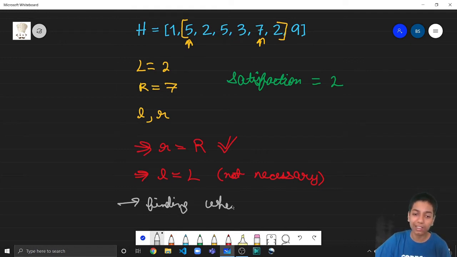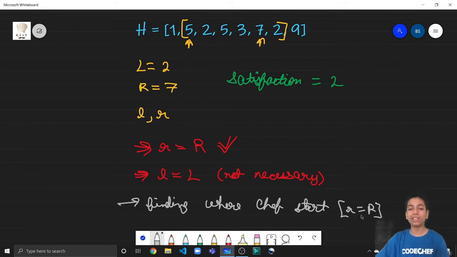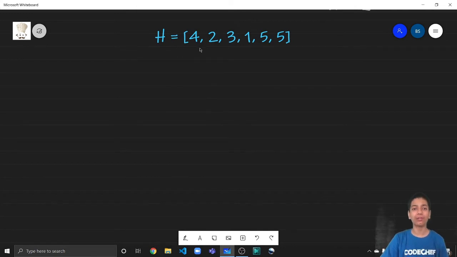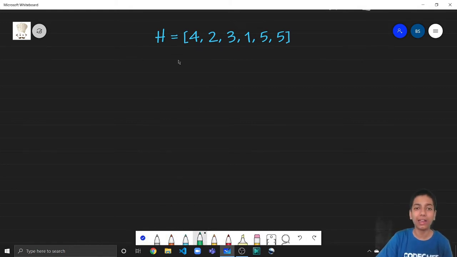finding where Chef starts. If we find where Chef starts, and this is when we are taking small r equal to capital R, we do not need to find the right bound, we only need to find the left bound, basically where he is starting from. And in that case, what's the maximum satisfaction he can get? Here I have taken another array of heights: 4, 2, 3, 1, 5, 5. Now this was a prerequisite to the problem: finding the next greater element for each element in O(n), instead of O(n squared), which was the brute force solution. So first is to find the next greater element.